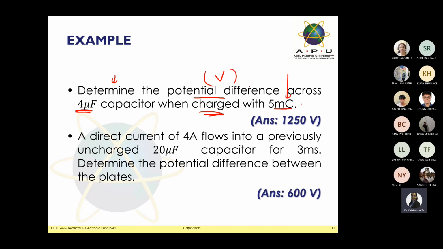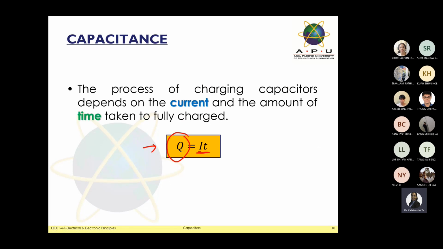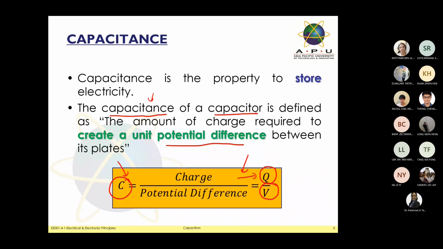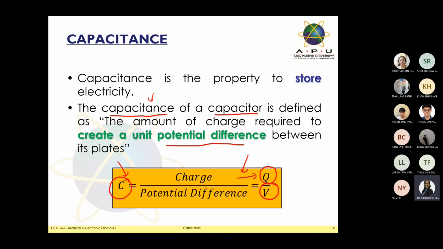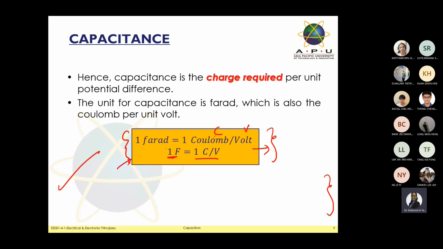When you have this information, it is very easy to get the answer for your potential difference. The first thing you need to know is which equation you need to apply. Just go back to your slides, the other slides. These are the same formulas that we're going to use to calculate your capacitor value, where we need the charge and the potential difference. Take note.